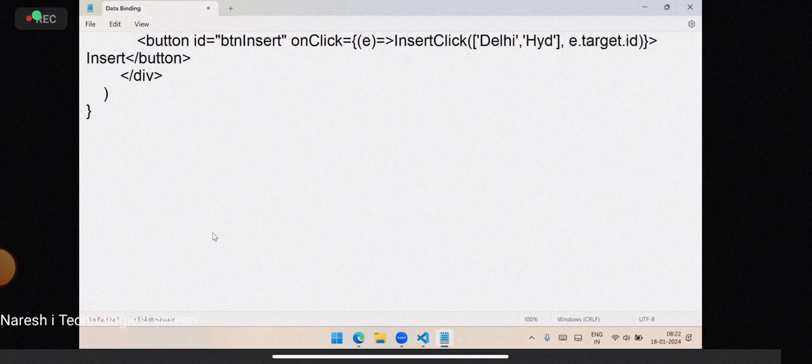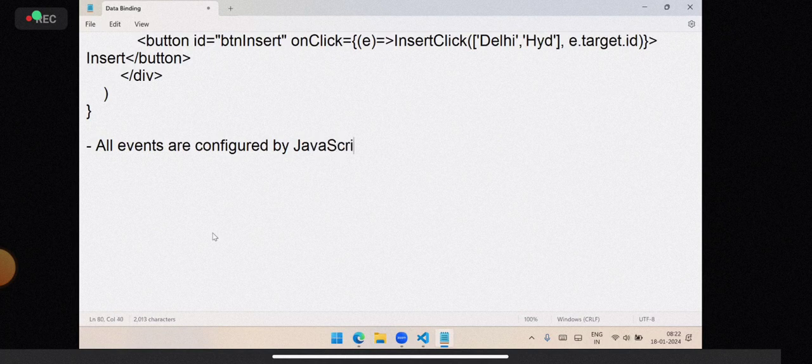So the only point here is that all events are configured by the JavaScript window object.